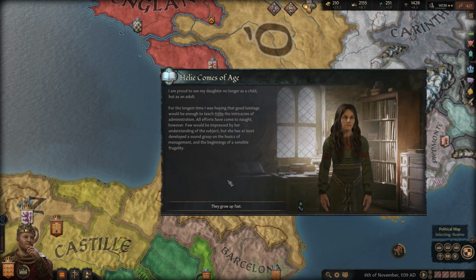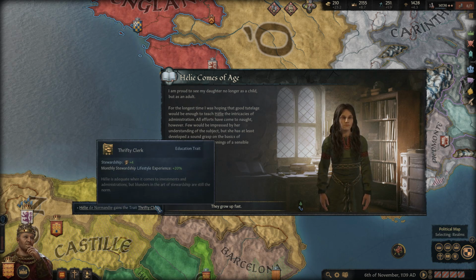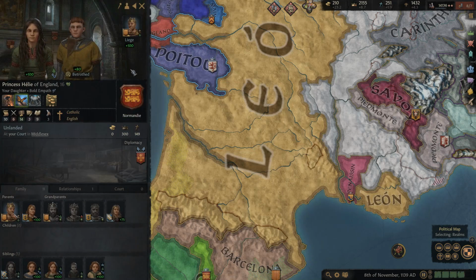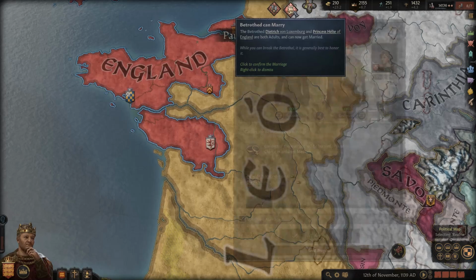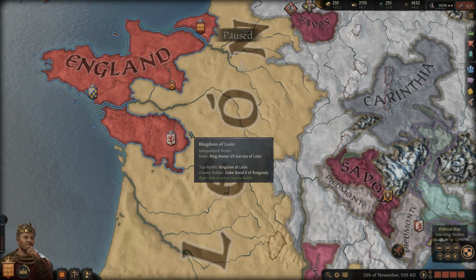So let's see how she did. Few would be impressed by her understanding of the subject, but she has at least developed a sound grasp on the basics of management. So she's a thrifty cleric. She didn't do very well, level 2. All right, that's a bummer for her. They grow up fast. All right, so let's go ahead and do this betrothal. All right, excellent.